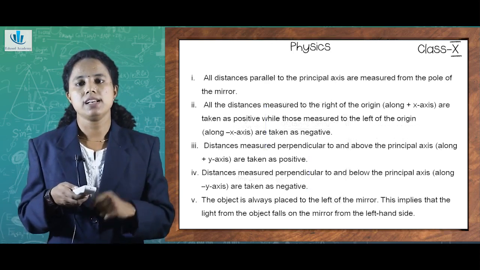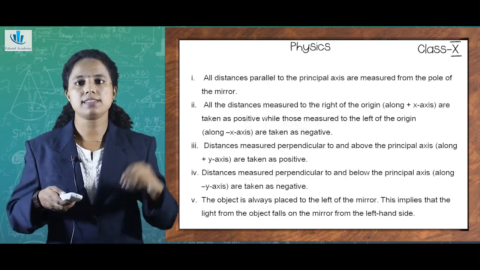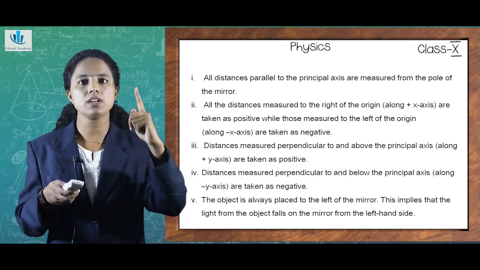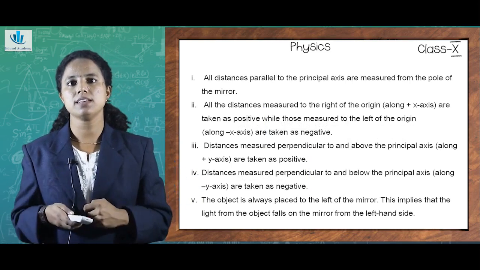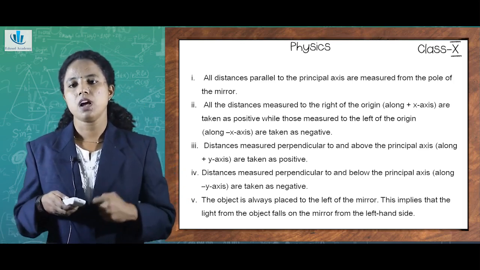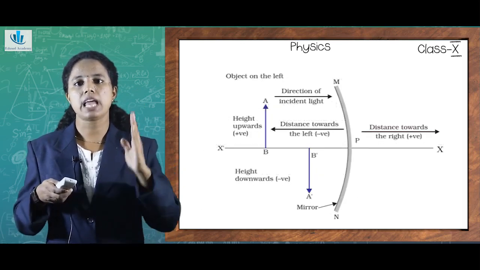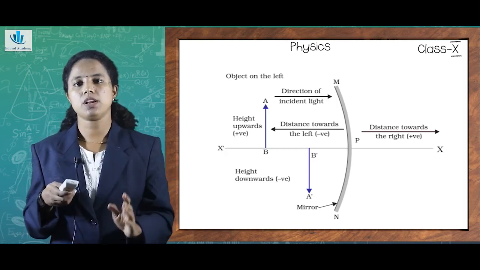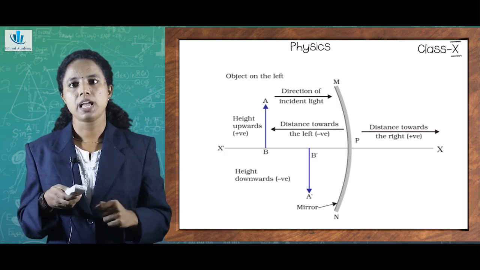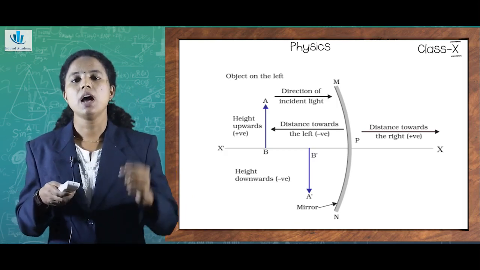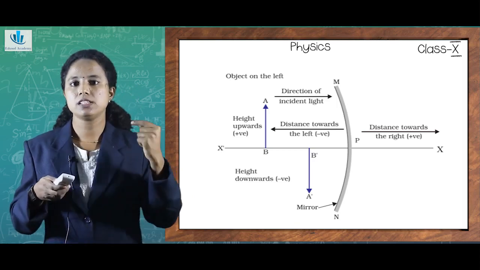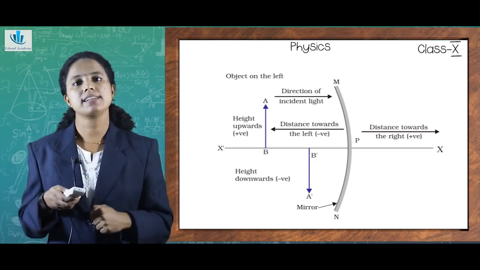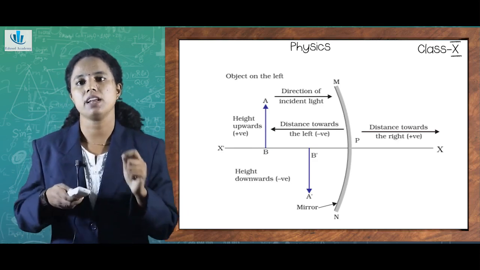Another one is that if we take the principal axis X'X, the distances measured perpendicular and above the principal axis are taken as positive. For example, if I am placing the object AB on the principal axis, and it is above and perpendicular, it is a positive one. And the distances measured perpendicular but below the principal axis, that is along the negative y-axis, are taken as negative.